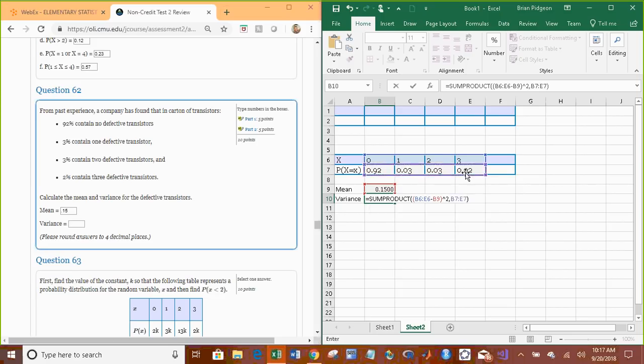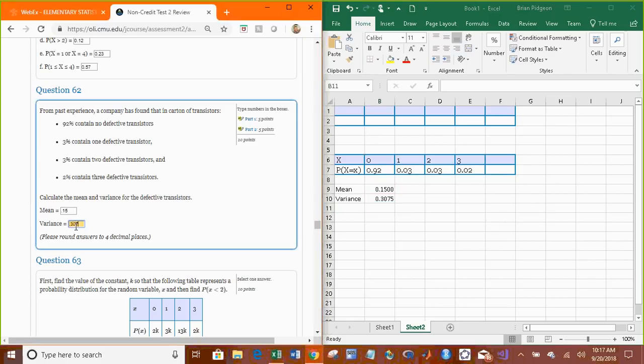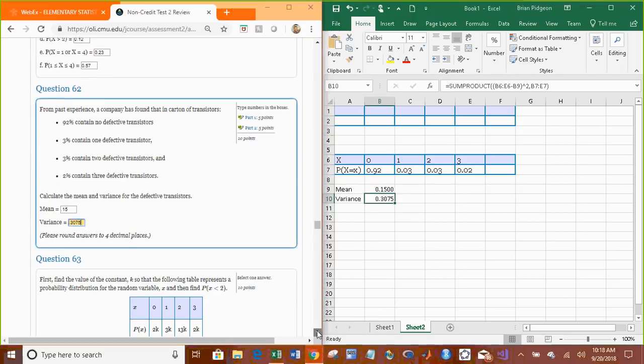So look at how I typed that in. I highlighted my x's, but I subtracted the mean squared, and then I multiplied that by the probabilities. 0.3075. So just be careful of that. Just be careful of your parentheses.